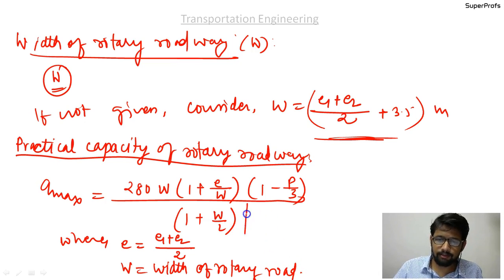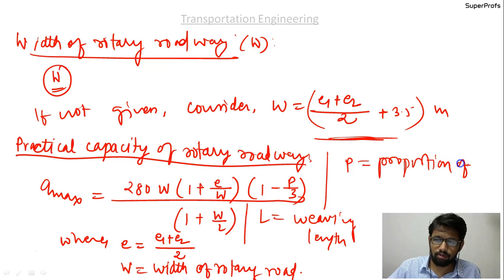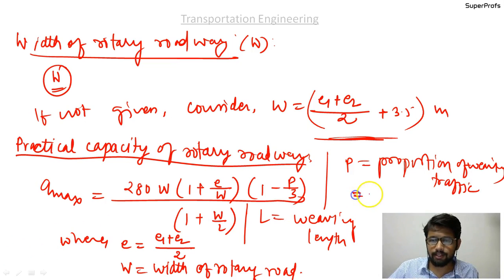L is the weaving length. And P is the proportion of weaving traffic, which is given as weaving traffic upon the total traffic. We will take an example to understand this.